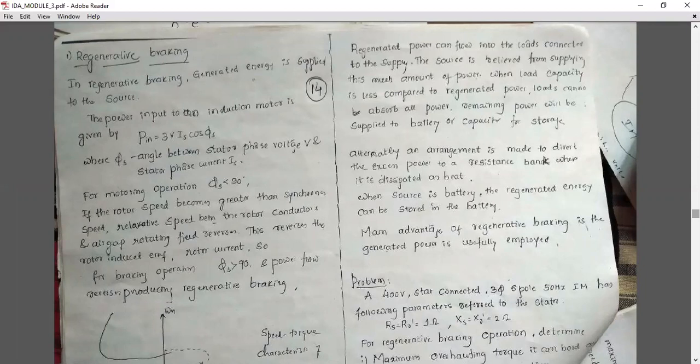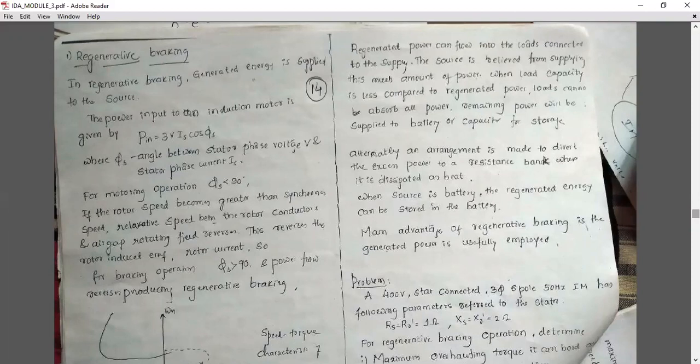Power is flowing from load to source. Normally, what is the operation? Source to load. But in case of regenerative braking system, it is load to source. One advantage of this braking system is that along with the decrease in speed, we can even store the energy. Whatever energy loss will happen in case of braking, we can avoid, and the same energy we can store for further usage.